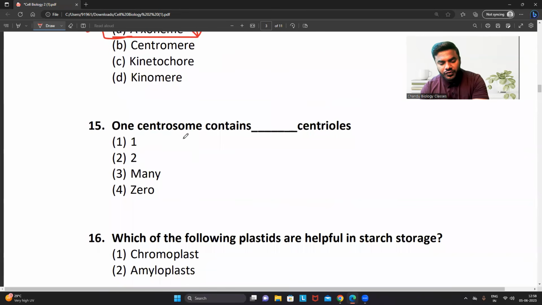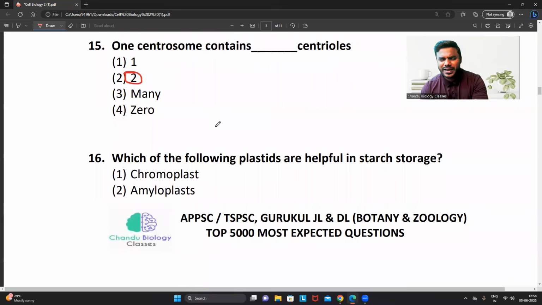Next, question number 15 says that one centrosome contains dash centriole. It's common, right? One centrosome contains what? 2 centrioles. Very direct question.